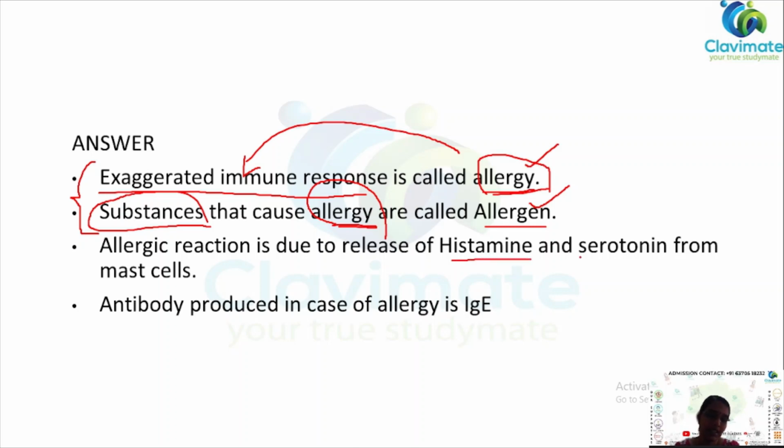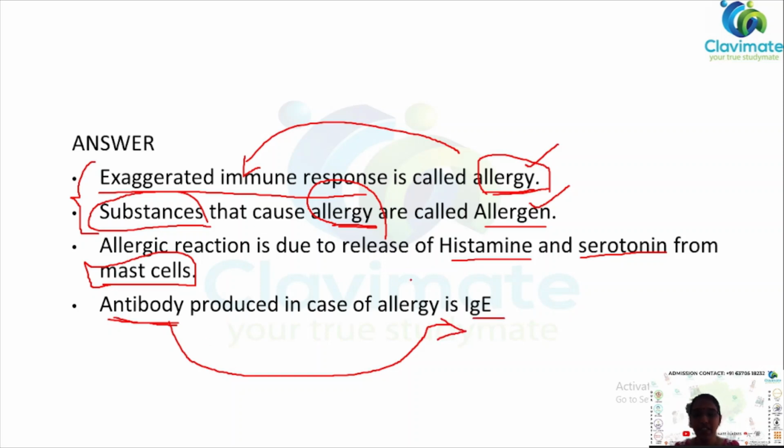The next part: allergic reaction is due to the release of two substances, histamine and serotonin, which are produced by mast cells. There is also an antibody, usually produced by B cells, and the antibody produced during allergic reactions is IgE. So there are three major points: histamine and serotonin from the mast cells, and the B cell produces IgE. These three are the main points you have to write in the second part of the question.